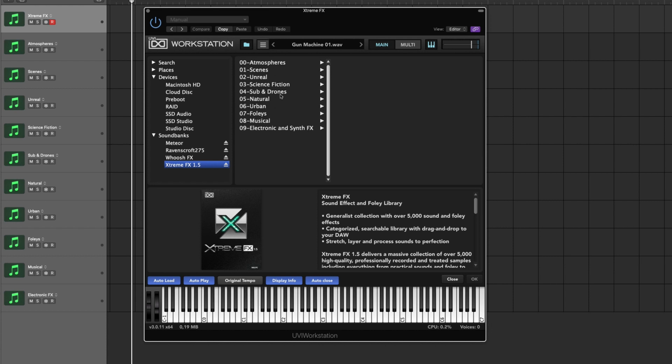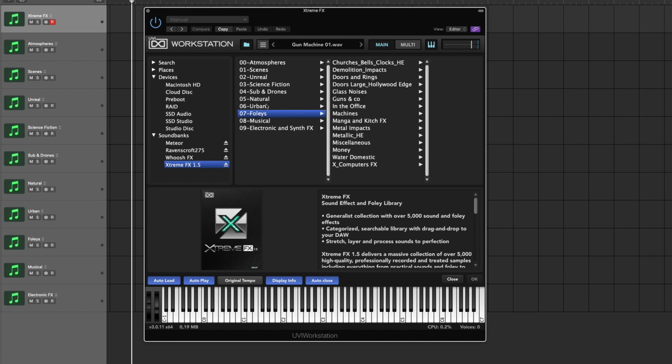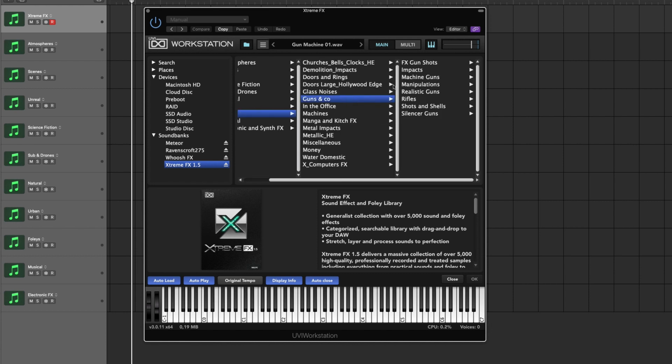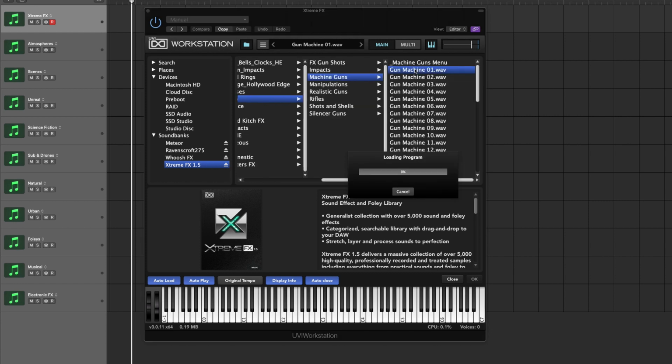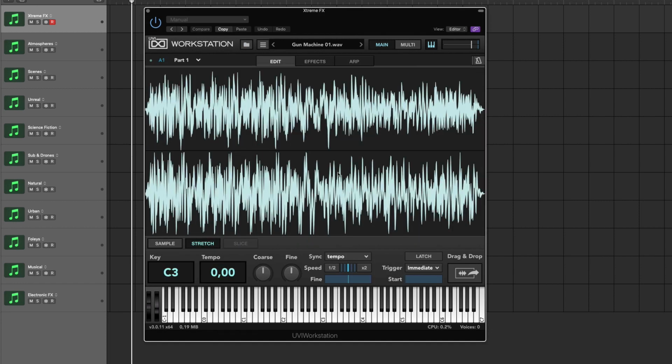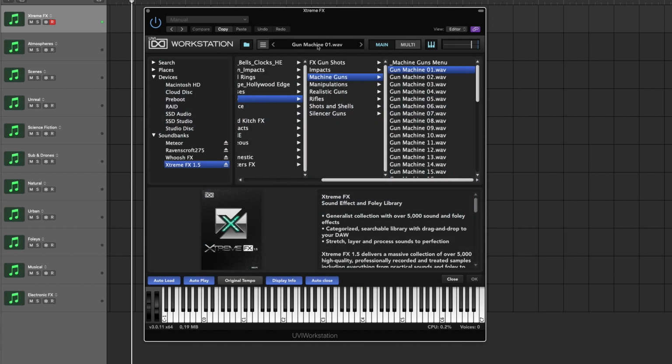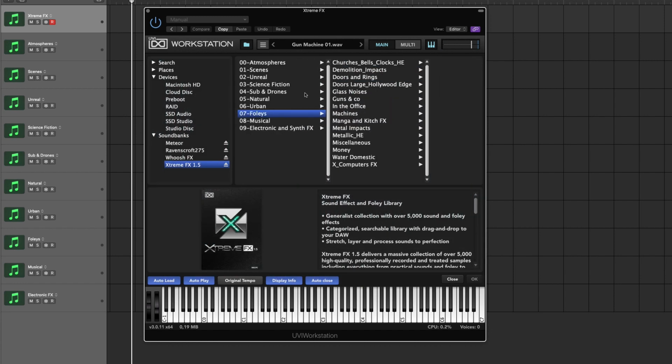So there's two types of sounds in here. First one is actual audio recordings, just simple things like WAV files. So if you go into Foleys, Guns, Machine Guns, and load up this one, you get a wave editor here where you can change the pitch, you can stretch the sample, do slicing if it's a loop. Basically a very simple audio editor. Like that.